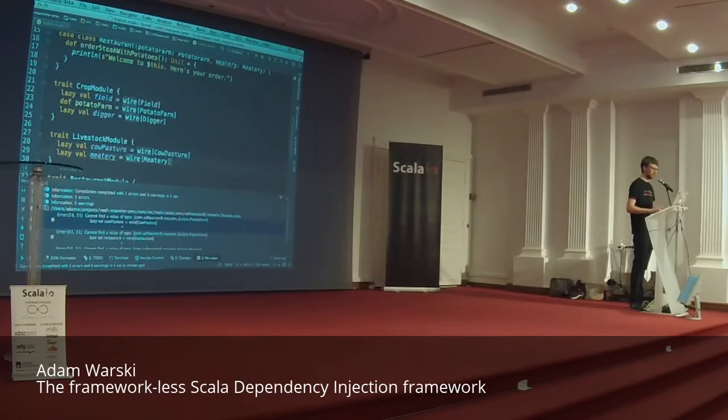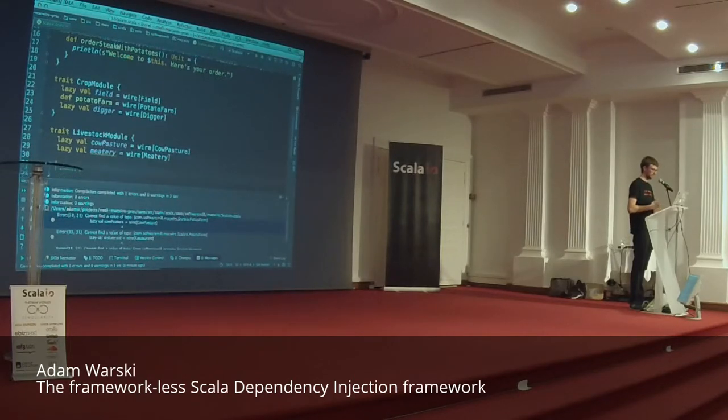And there are two ways to do it. The first way is to simply use an abstract member. So we can say that the livestock module needs a potato farm. It doesn't say what kind of potato farm it is. It's just an abstract member, so it has to be implemented somewhere by the application that uses it. But it's just a dependency of the module.